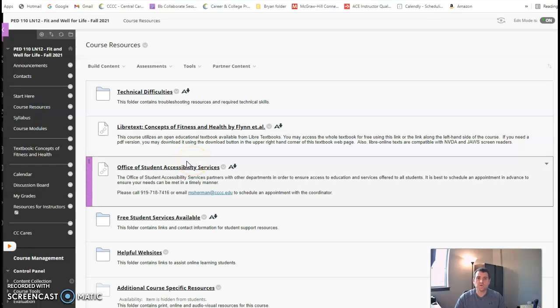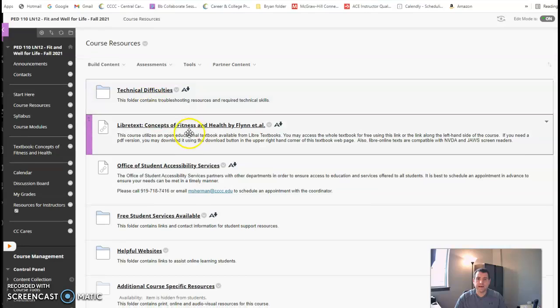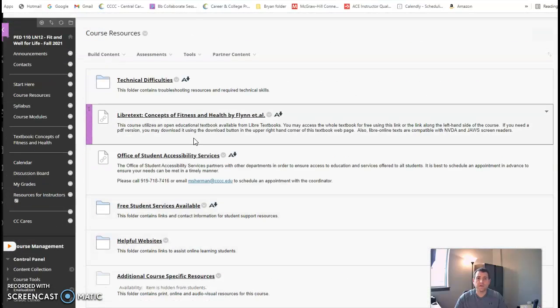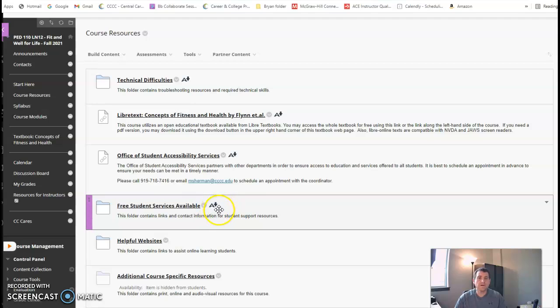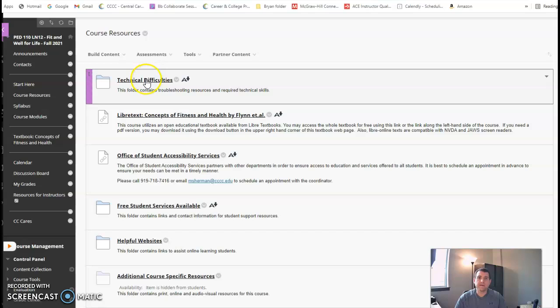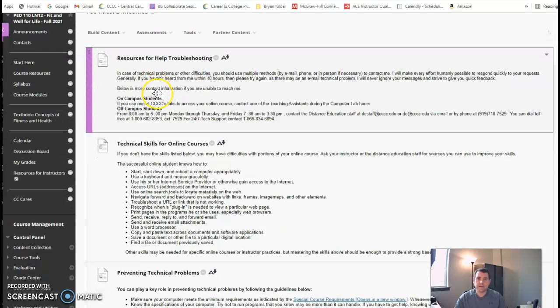The course resources tab contains some folders that are important for you to click on and review. One important folder I want to go over today is if you're having any technical difficulties within Blackboard. If you can't access it or you're having trouble submitting an assignment, click on this tab here.